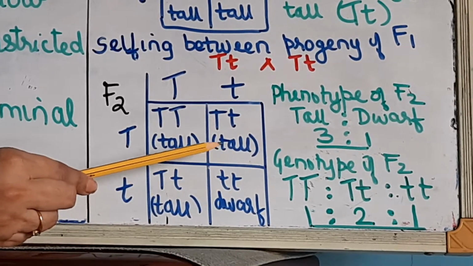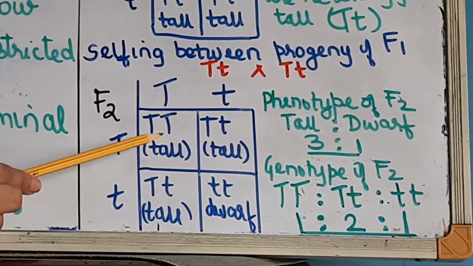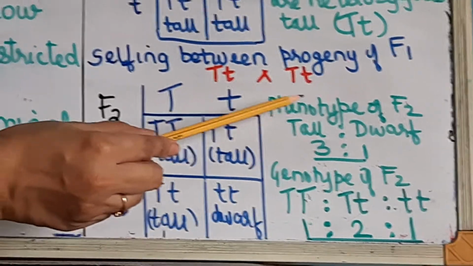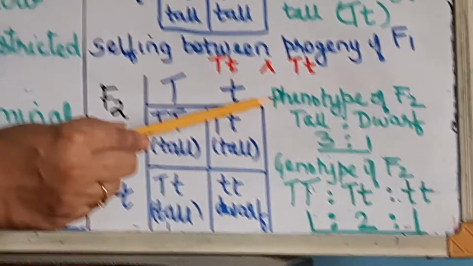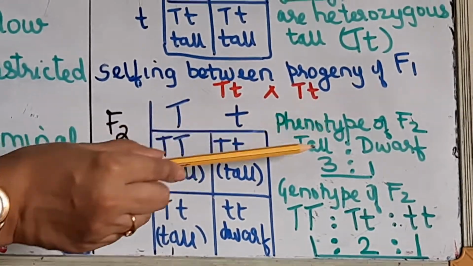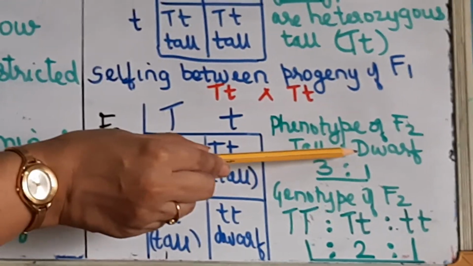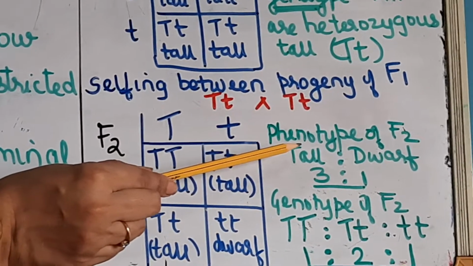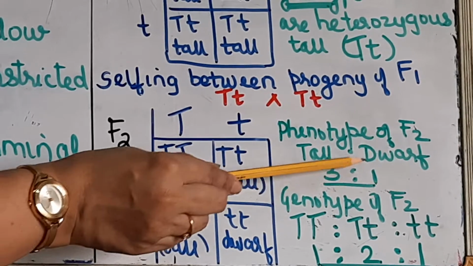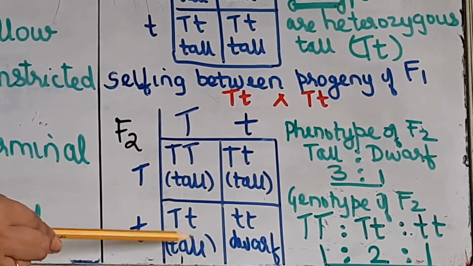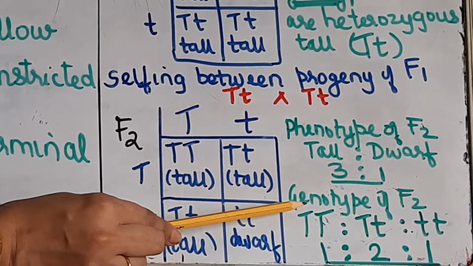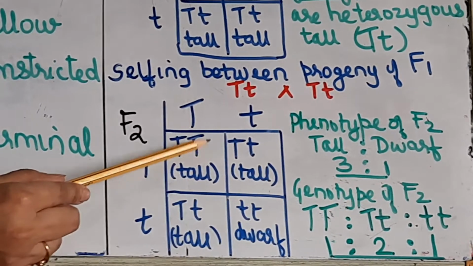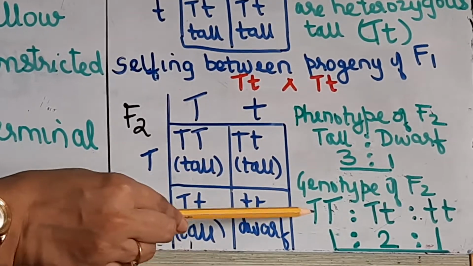Okay, so you have to report what is called as the phenotype of F2 generation. The phenotype ratio is asked generally for this. So phenotype ratio of F2 is what? Tall is to dwarf. These are the 2 possibilities for the character height. So 3 plants are tall and 1 is dwarf. Here 1, 2, 3 are tall and 1 is dwarf. And genotype ratio of F2, this is one possibility, that is 2 capital T's.